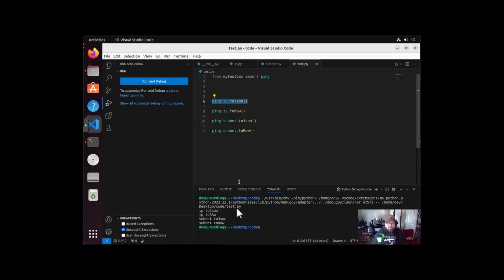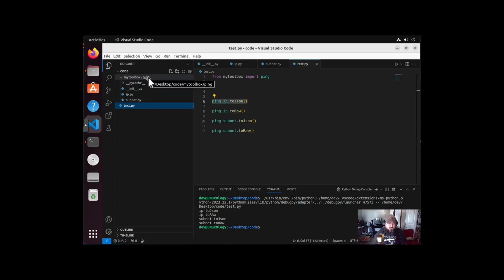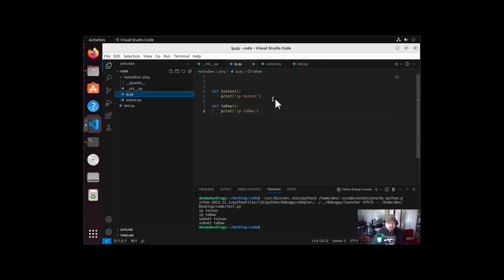All right, so we're doing ping.ip.toJSON, right? And what that is doing is it's going to my toolbox, and once you're in my toolbox, it goes into ping, and it goes to IP, and it runs this function right there. How cool is that?